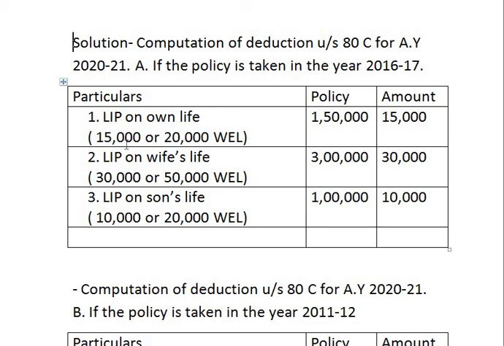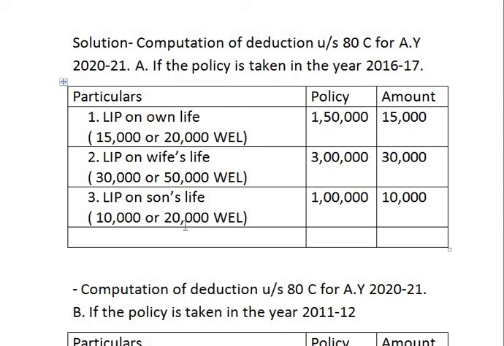So comparison of 10% of the policy amount or the premium paid, whichever is less, is taken to amount column. Next, life insurance policy on wife's life, 10% of the policy amount or premium paid, whichever is less. Then third is life insurance policy on son's life, 10% of the policy amount or premium paid, whichever is less, is taken to the amount column.